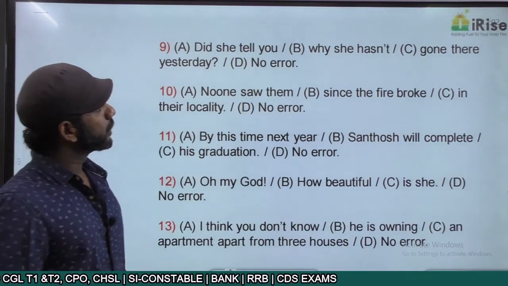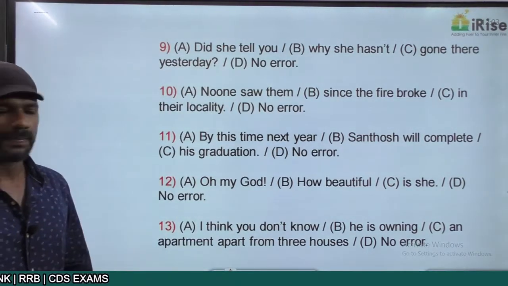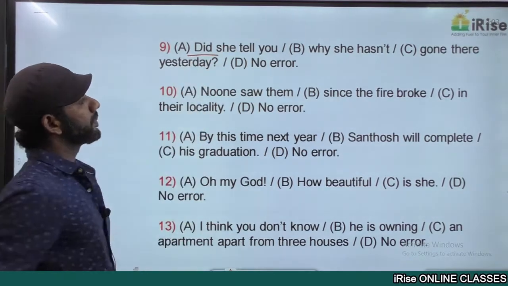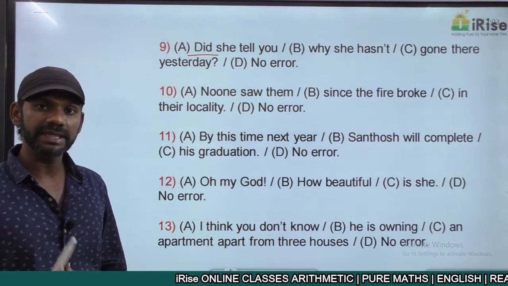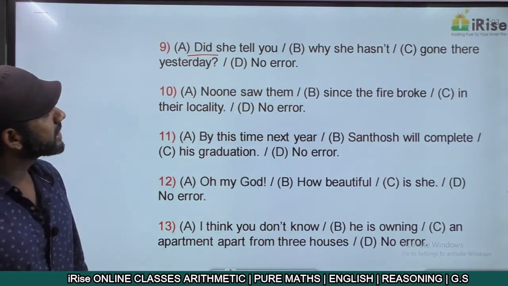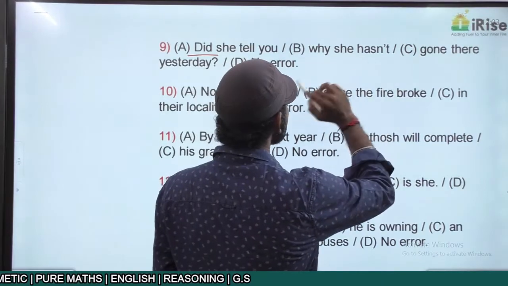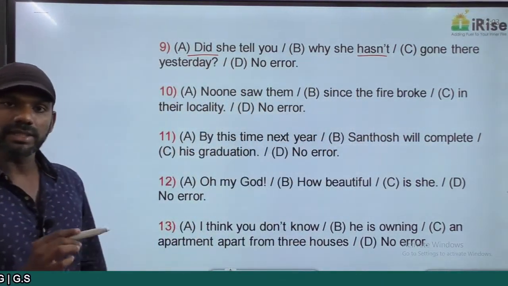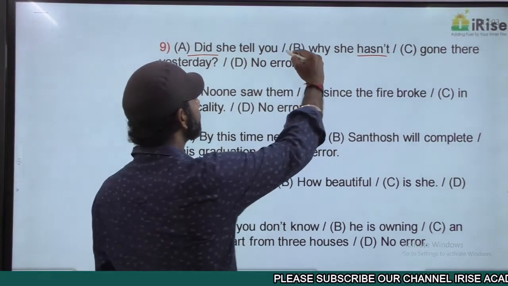Did she tell you why she hasn't gone there yesterday? Question mark. The sentence started this way. Did she tell you? Past tense. So the whole statement must be in the past tense. Only then there will be tense consistency. Did she tell you why she hasn't gone there? Hasn't is present tense. So there's no tense consistency here. That is the error. The error is in part B.